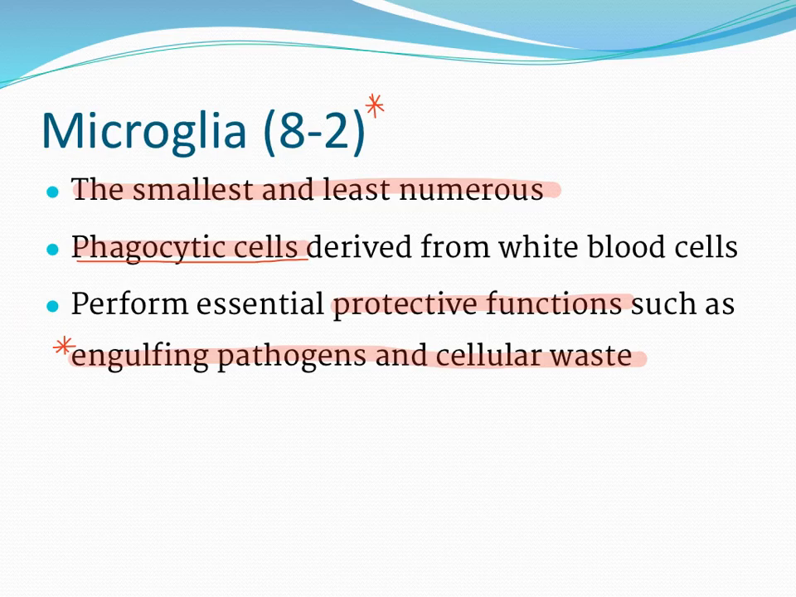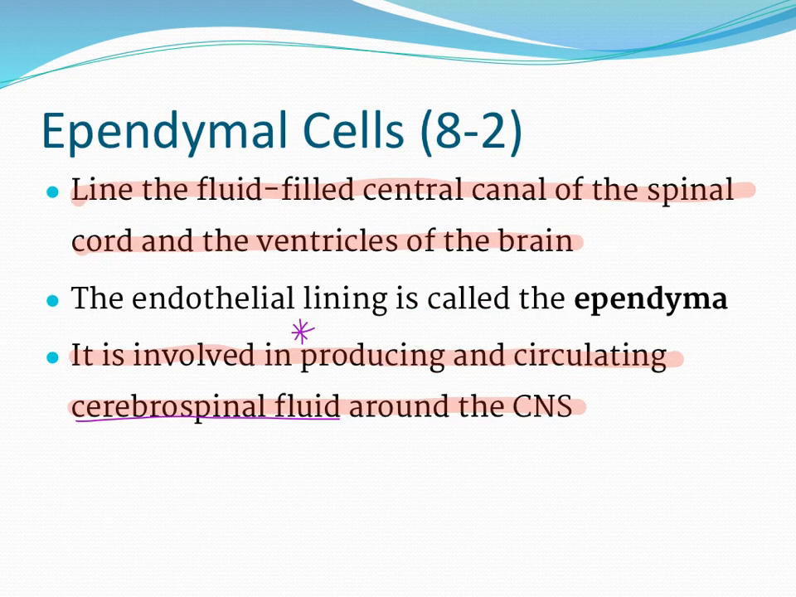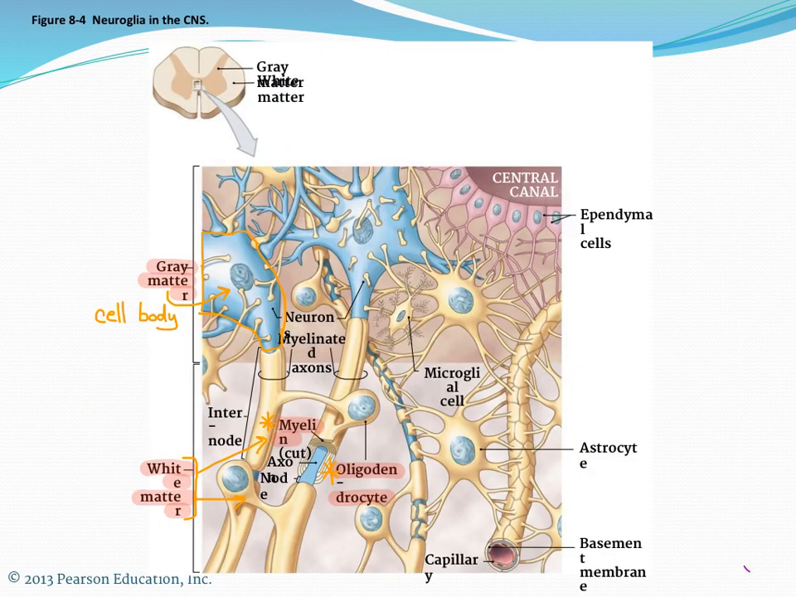The microglia are the phagocytotic cells derived from white blood cells, and they engulf pathogens and cellular waste. Finally, the ependymal cells line the fluid-filled central canal of the spinal cord and the ventricles of the brain. They're also involved in producing and circulating the cerebral spinal fluid, the CSF, around the central nervous system. This is an image showing you the white and gray matter.